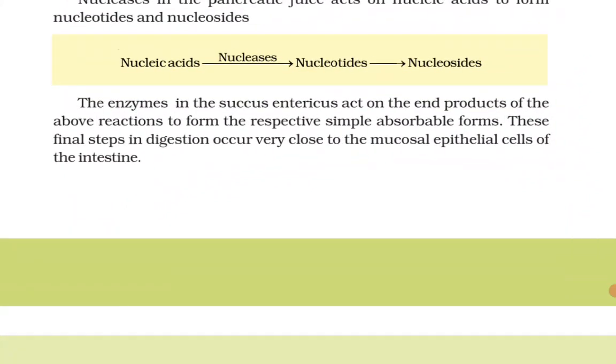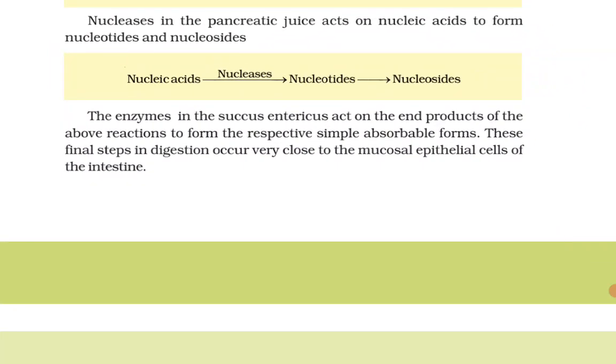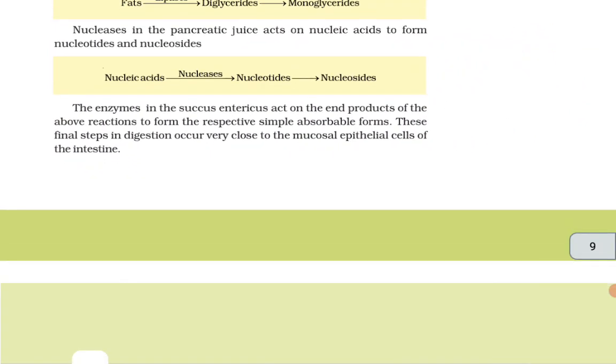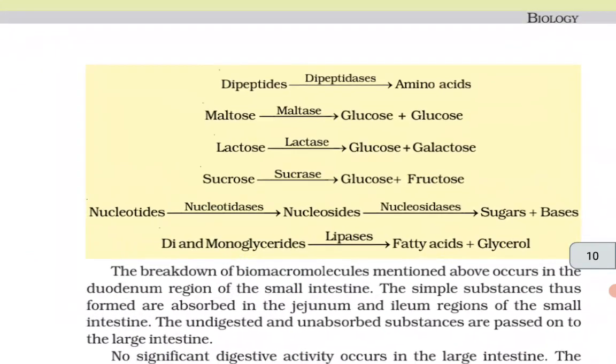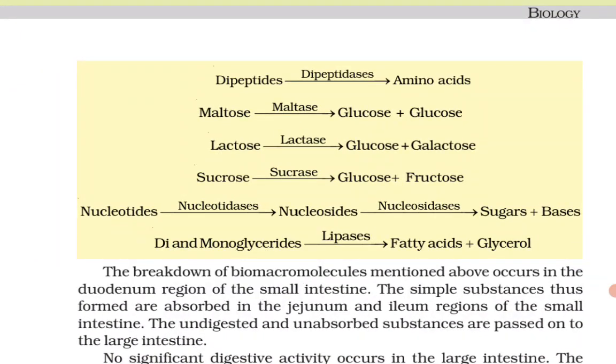The enzymes in the succus entericus act on the end products of the above reactions to form the respective simple absorbable forms. These final steps in the digestion occur very close to the mucosal epithelial cells of the intestine. Dipeptides in the presence of dipeptidases are converted into amino acids. Maltose in the presence of maltase is converted into glucose plus glucose. Lactose in the presence of lactase is converted into glucose plus galactose.